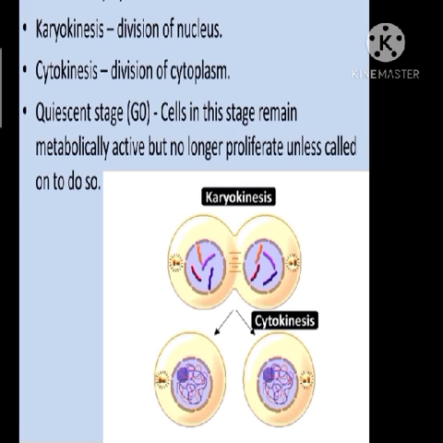So what happens during this quiescent stage? Cells will remain metabolically active, but they will never divide. They will never proliferate. Proliferate means multiply, unless called on to do so. That means unless a need arises to divide, they will never divide or they will never proliferate. And according to the requirement of the organism only, the cell will be dividing. Otherwise, they will be remaining in an inactive stage, and that is said to be the quiescent stage.